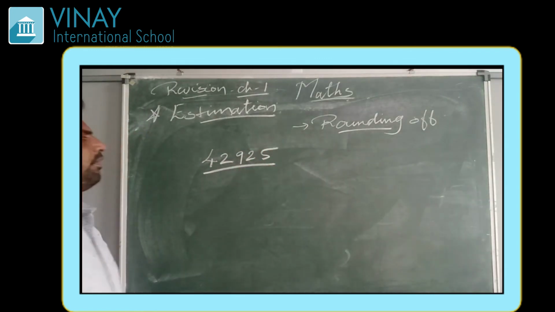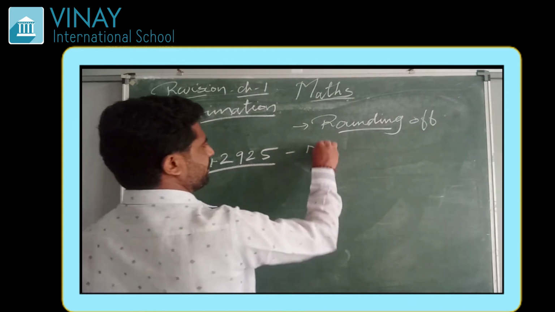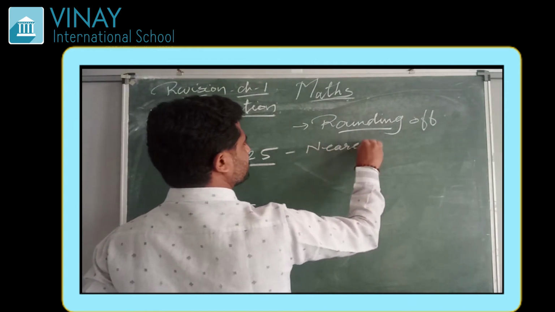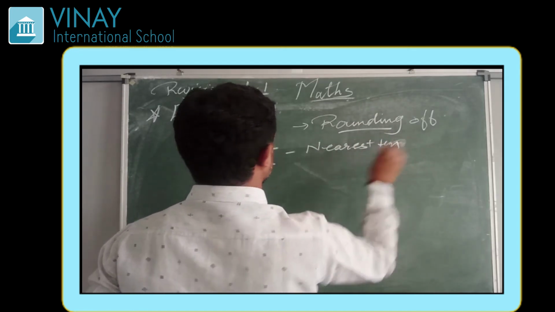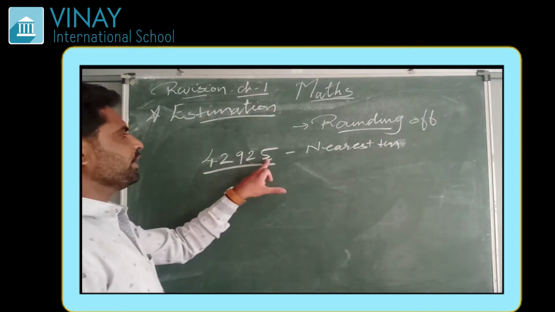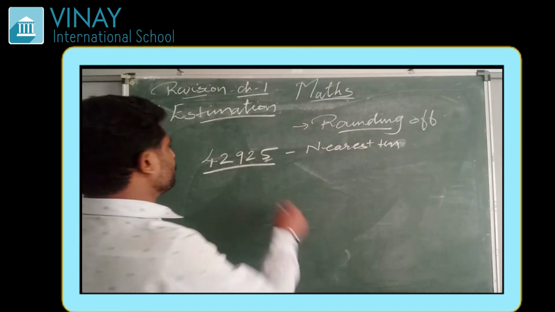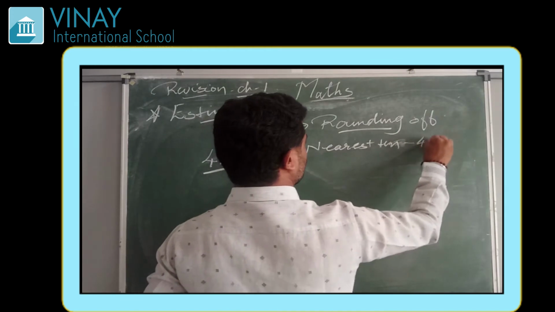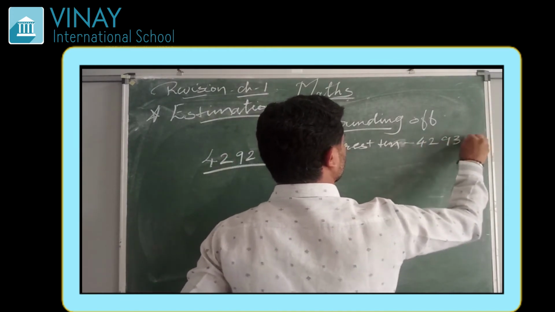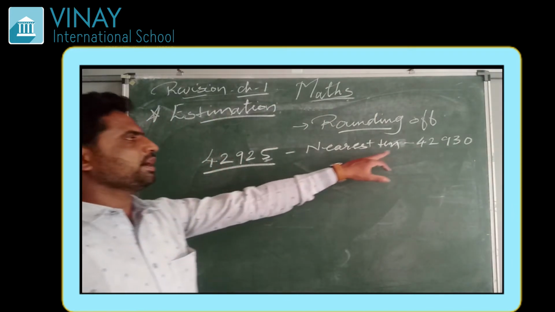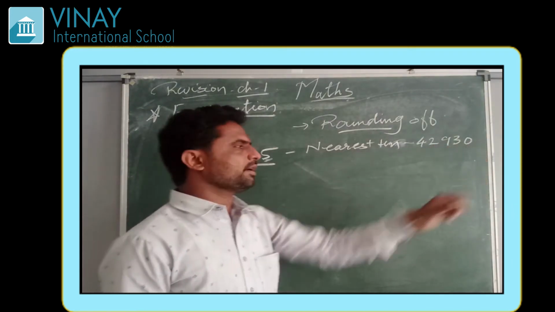42,925. Now, if I have to round this number to nearest 10, then first I have to see its unit digit. If the unit digit is 5 or more than 5, then it is rounded up, so this number will be 42,930.